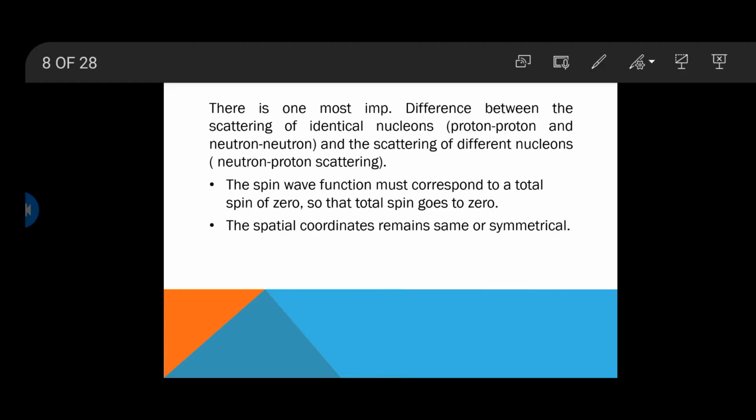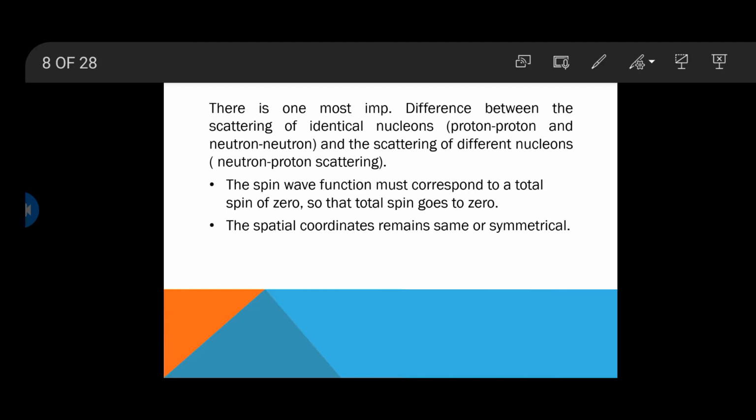There is one important difference between the scattering of identical nucleons and of different nucleons. When identical nucleons interact, scattering occurs, and if different nucleons like neutron and proton interact and scattering occurs, there is an important difference.